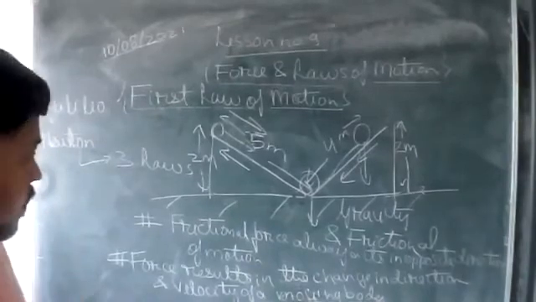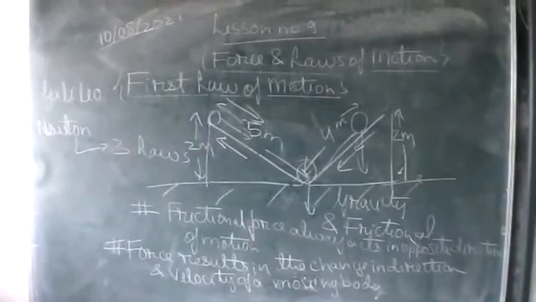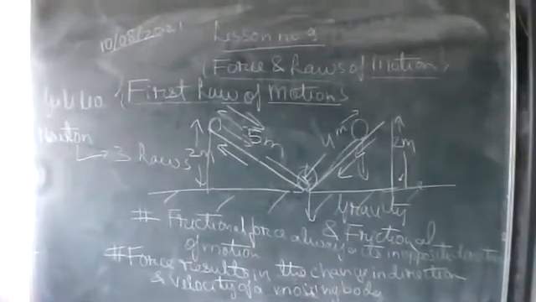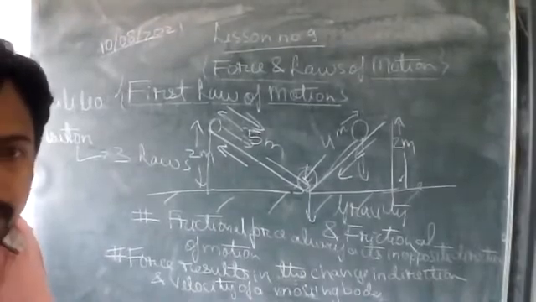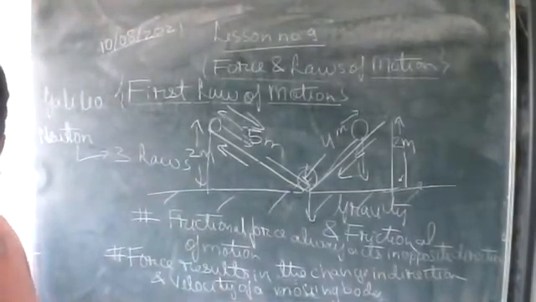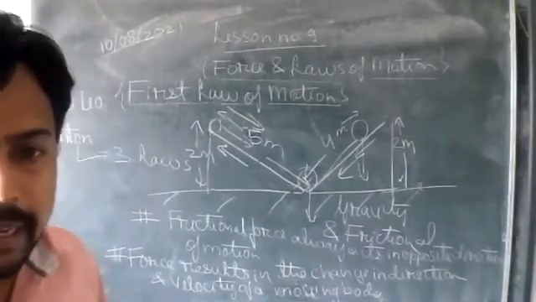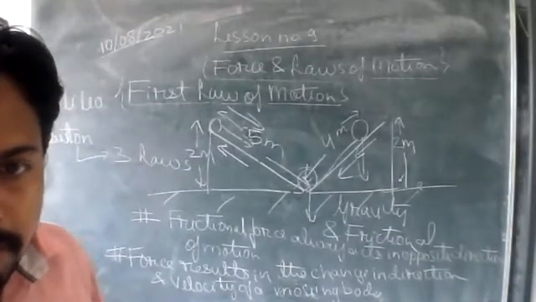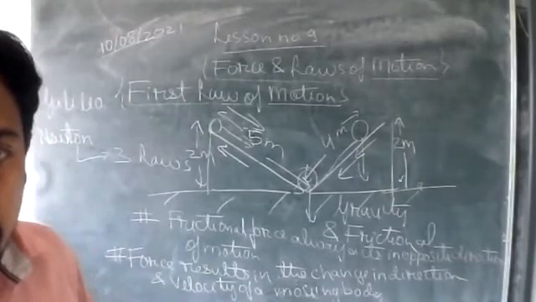Sir, according to Newton, if any force acts upon an object, then it could not reach the same distance as covered the first time. So sir, if no force acts upon it, then will it reach that distance?